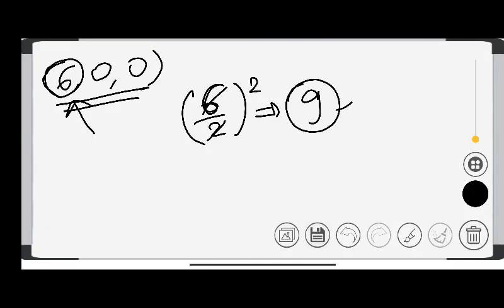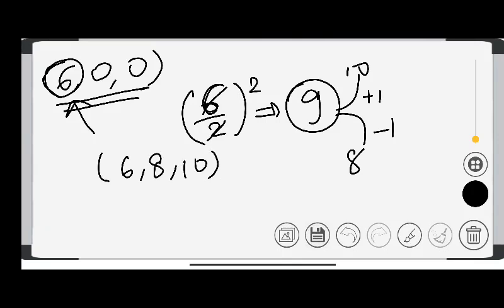It means I have to plus 1 and I have to minus 1. So minus 1 is 8 and plus 1 is 10. So overall I found 6, 8 and 10. I hope you are able to understand properly. Okay.